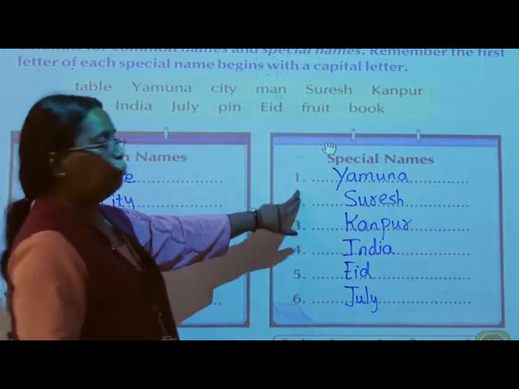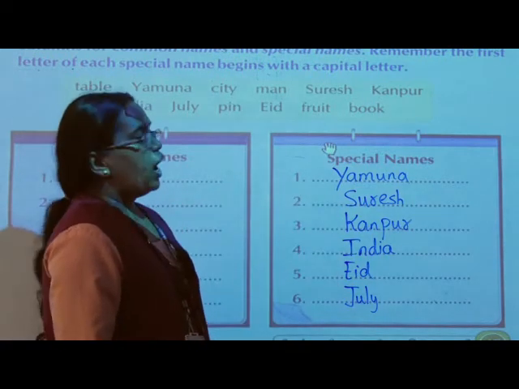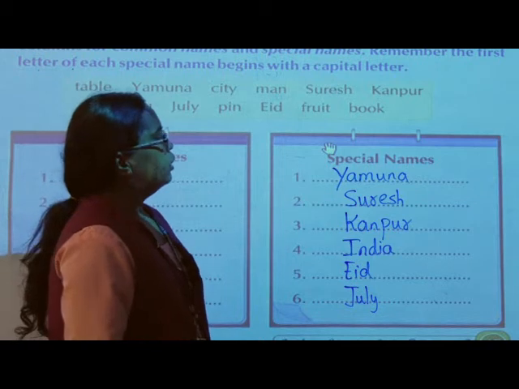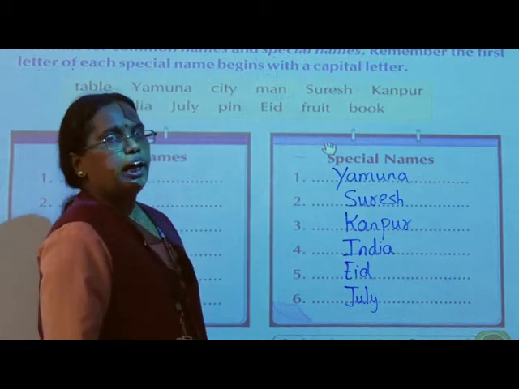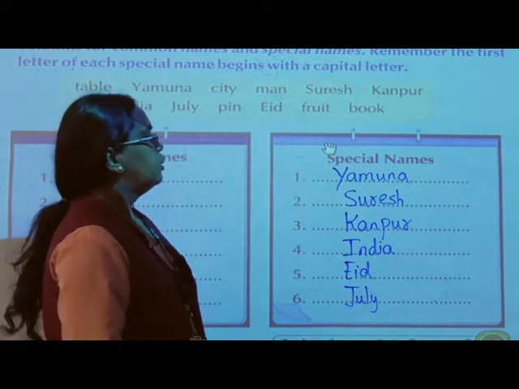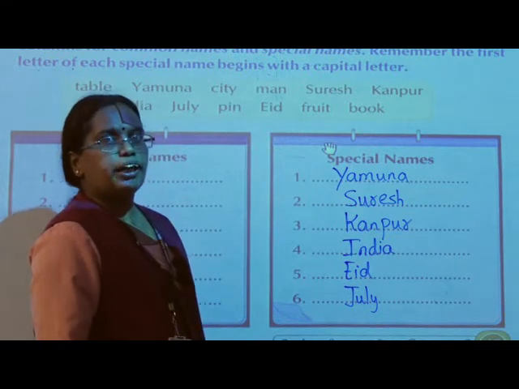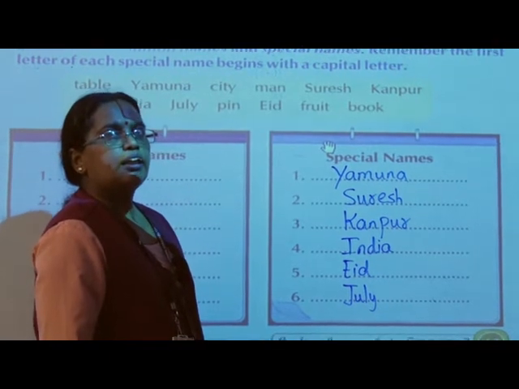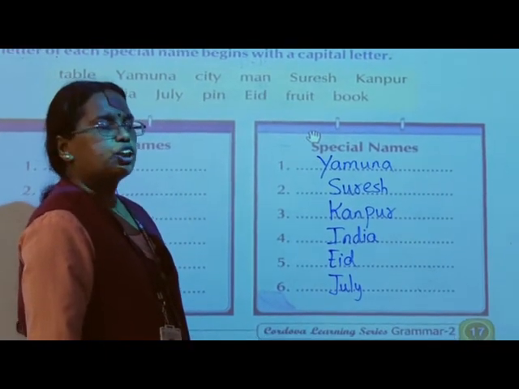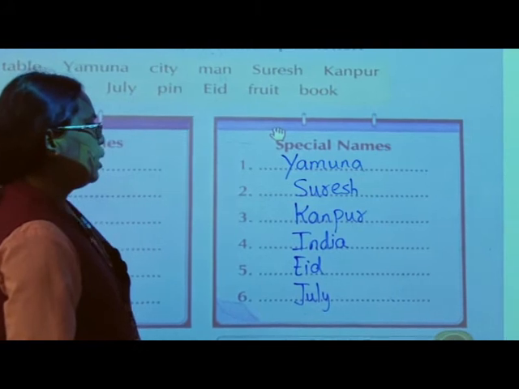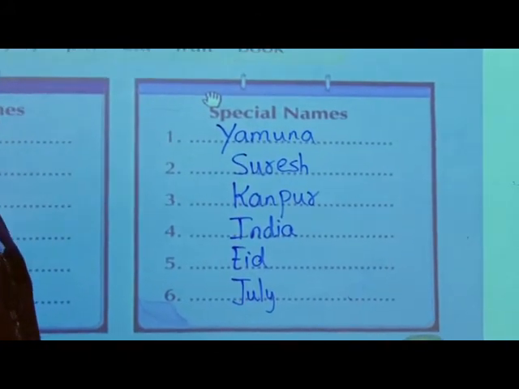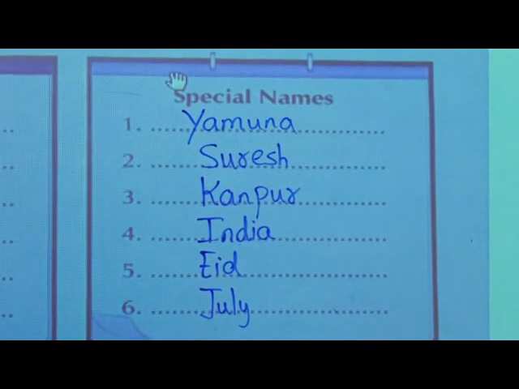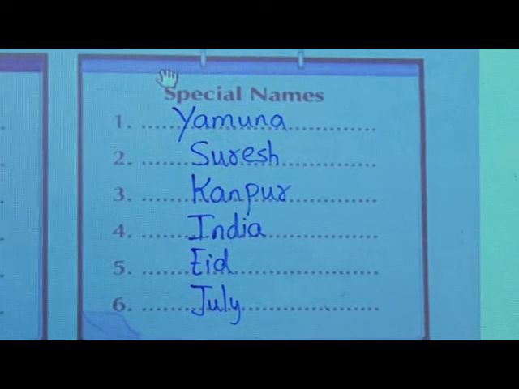Now special names. Yamuna, Y-A-M-U-N-A, Yamuna. Then Suresh, S-U-R-E-S-H, Suresh. Kanpur, K-A-N-P-U-R, Kanpur.